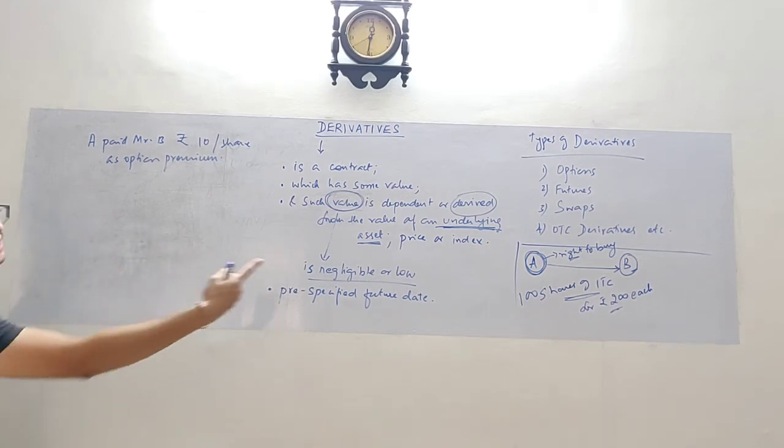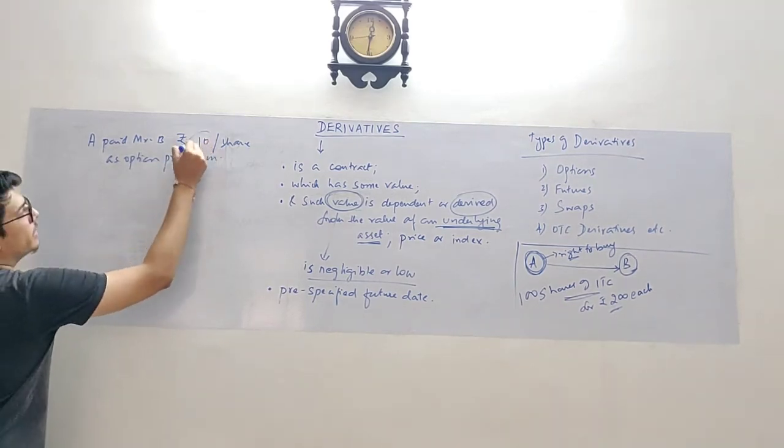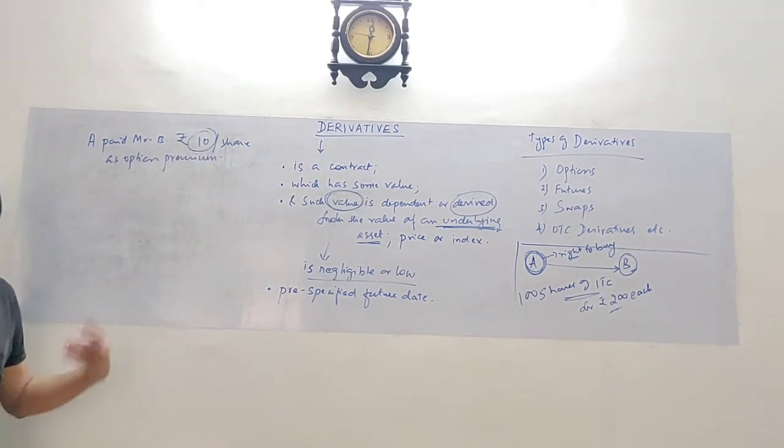What right? To purchase the shares of ITC for rupees 200. So this is my investment, and as you can see, this is very negligible or low.